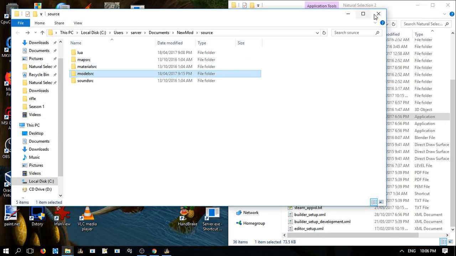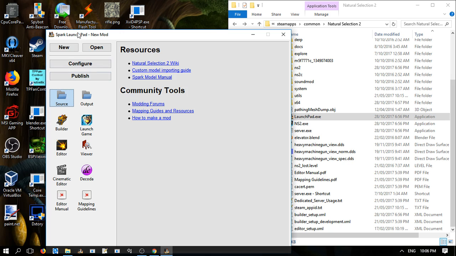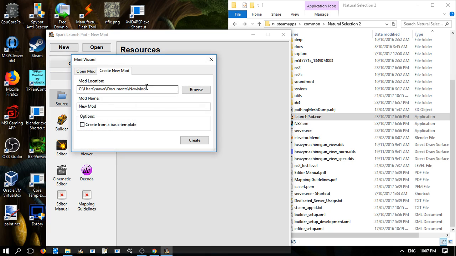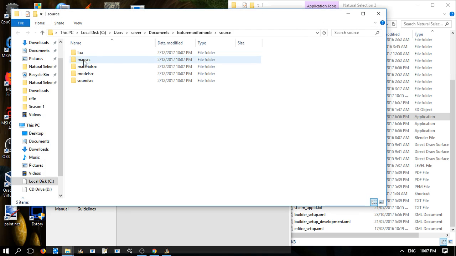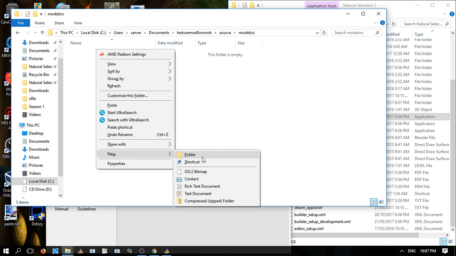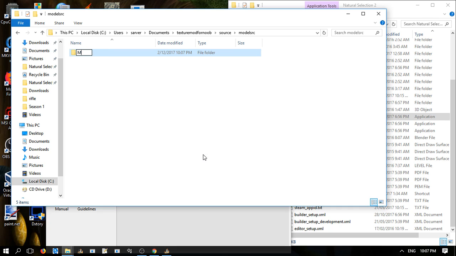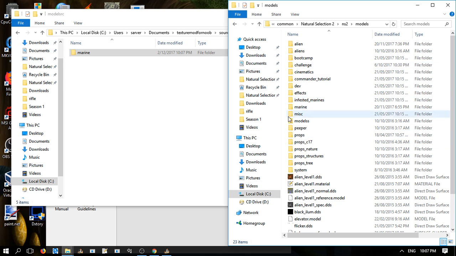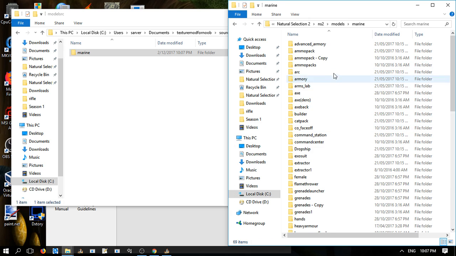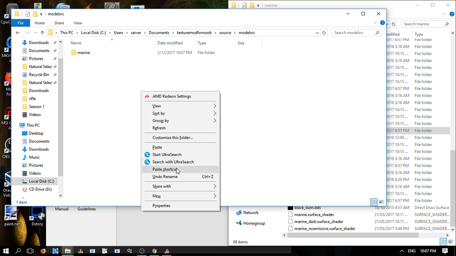So, what we do is we'll go back here, close that, and go to the new modification source. Okay, it's empty now. Go to your model. Create a new folder called Marine, because in here you have NS2 models Marine, you see, using the same format. So you want to fix up the rifle, you go to rifle. You have to create a folder in your source folder called rifle.